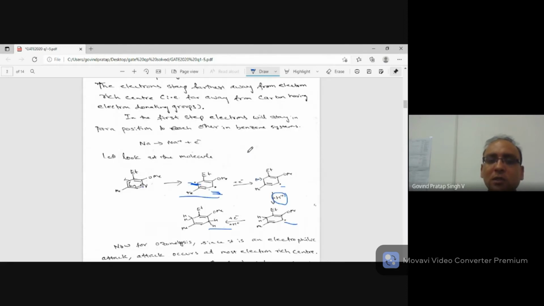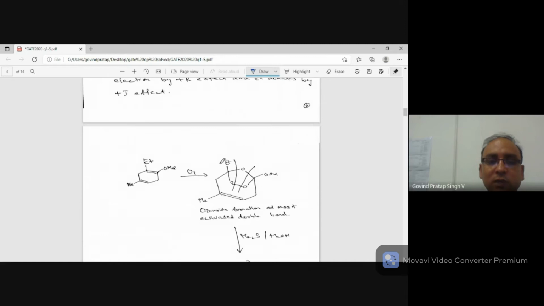Now, ozone is an electrophile. Remember, ozone is an electrophile. It wants electrons. Remember this, you cannot forget. That's why this question is not very easy. You have to understand a lot of logic behind it. So it wants electrons, so it will attack the most activated center. So which double bond is the most activated center is what we have to look at.